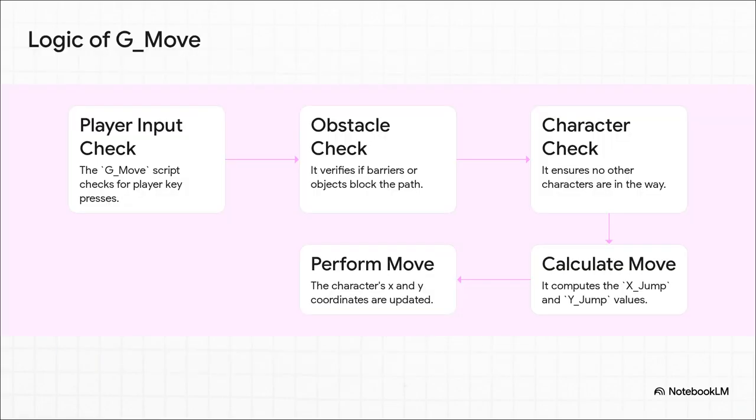See, the script for movement isn't just one simple command. It's this rapid-fire cascade of questions that the game asks itself. Is the player pressing a key? Okay. Is there a wall in the way? No. Is another character blocking the path? Nope. It's only after all those checks come back clear that the code finally says, all right, go. It's a surprisingly elegant solution to what is a really complex problem.